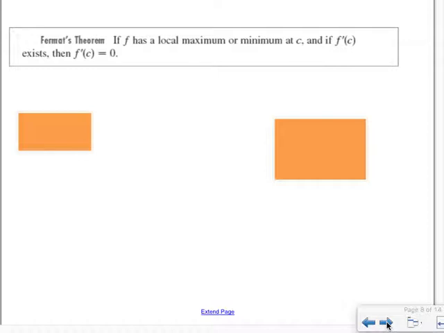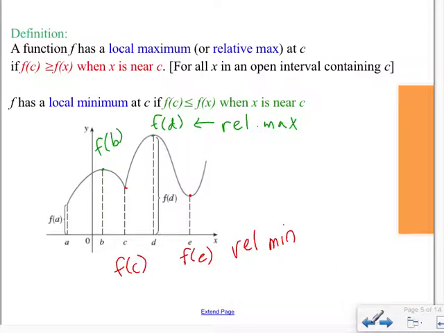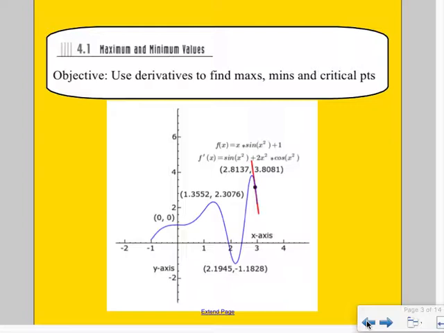So let's think about why this one does not have a local max or min. If we go back to this picture, let's go back to our little video. This is a max.